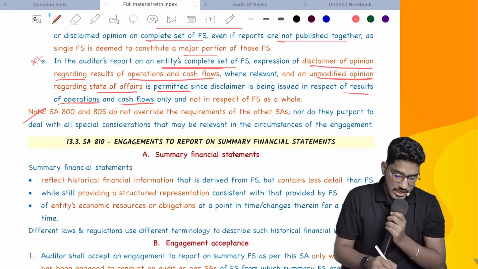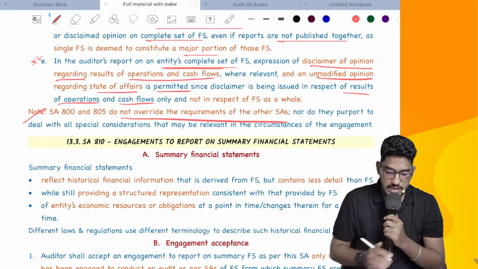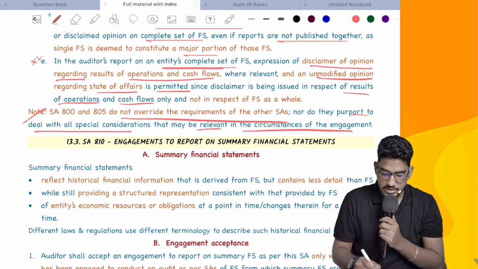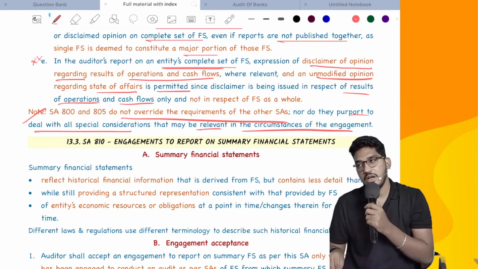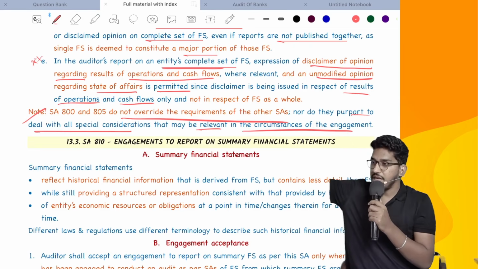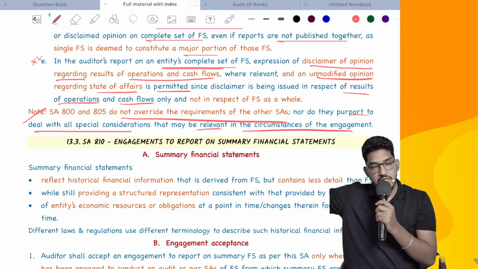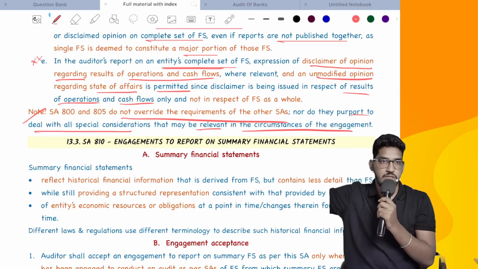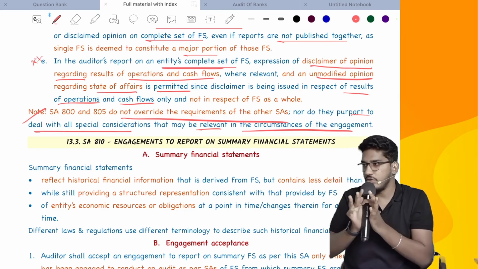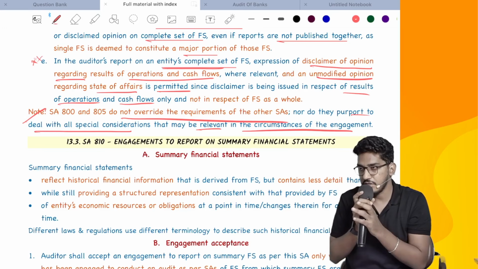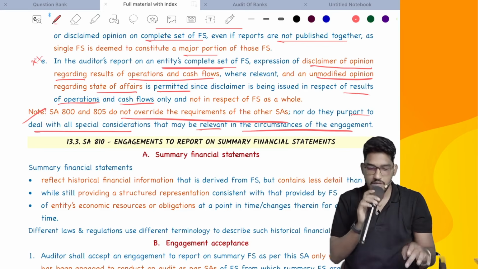Then SA800 and SA805 do not override the requirements of other standards, nor do they purport to deal with all special considerations that may be relevant in the circumstances of the engagement. That means SA800 and SA805 are not overriding any standard. These will play their role, other standards will have their own role. Like SA501 says you need to obtain evidence regarding existence and condition of inventory. If you are asked to do audit of only inventory, you still have to comply with SA501. So SA800 and SA805 don't have any overriding effect on other standards. These standards have their own relevance. Understood? Clear everyone? That's all.